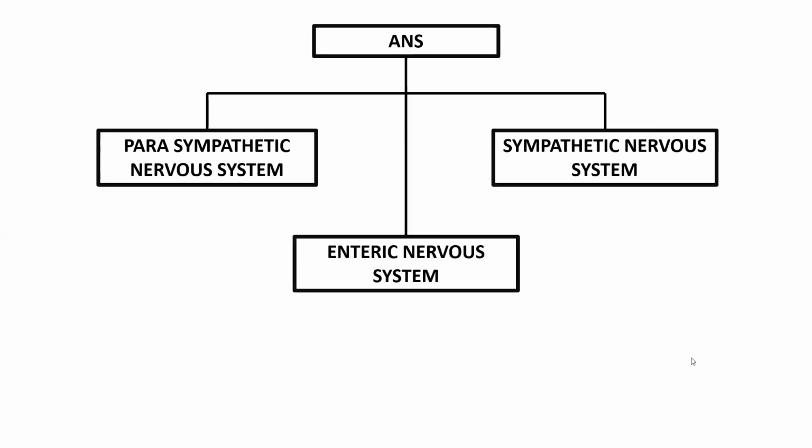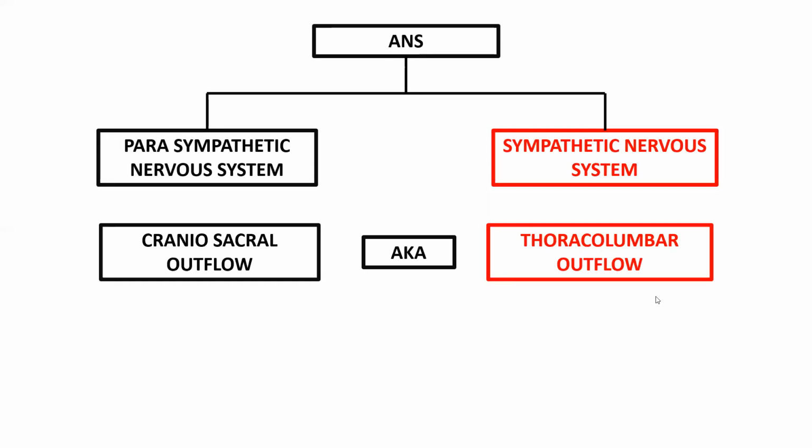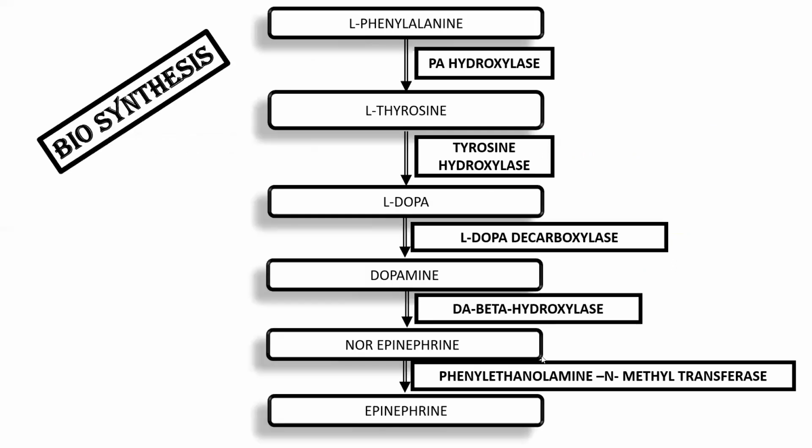The autonomic nervous system is again divided into three categories: parasympathetic nervous system, sympathetic nervous system, and enteric nervous system. The enteric nervous system is present in the GIT. Our main concern today is the sympathetic nervous system. The parasympathetic nervous system is also known as craniosacral outflow, and the sympathetic nervous system is also known as thoracolumbar outflow.